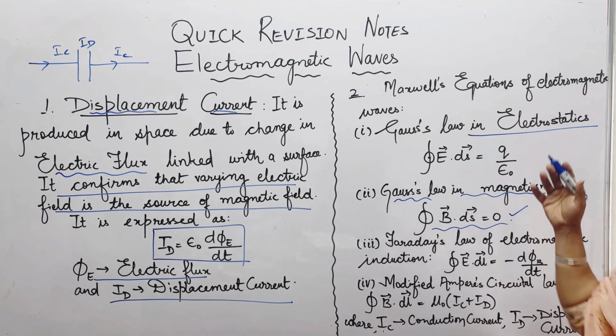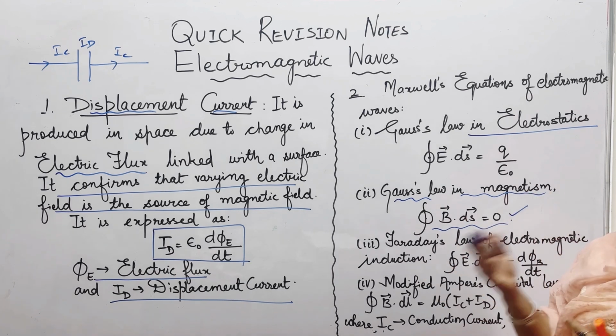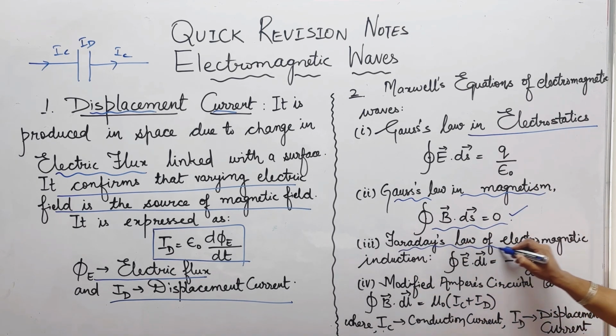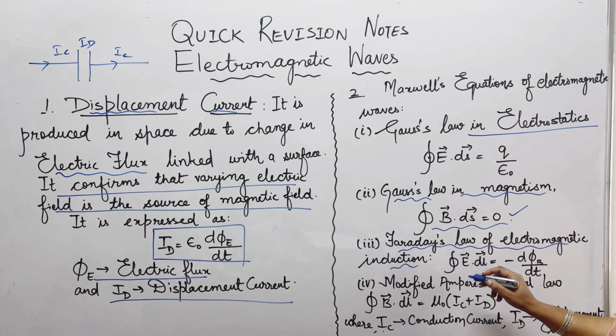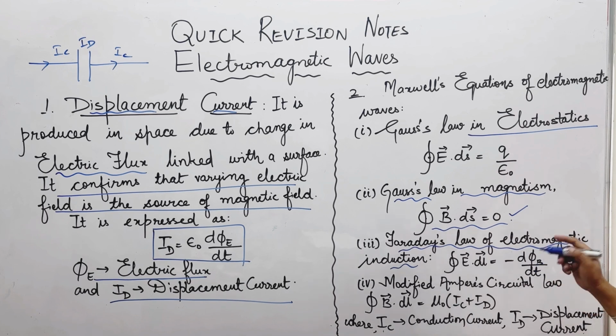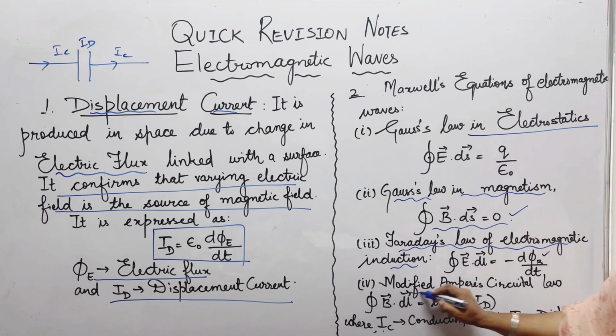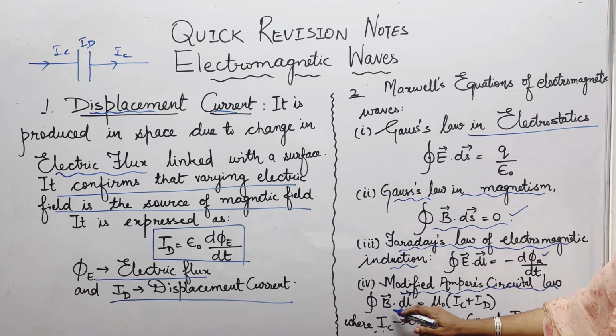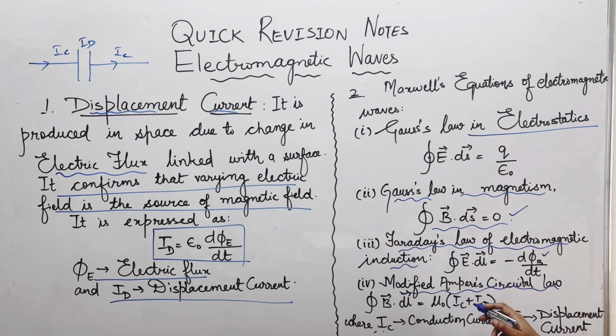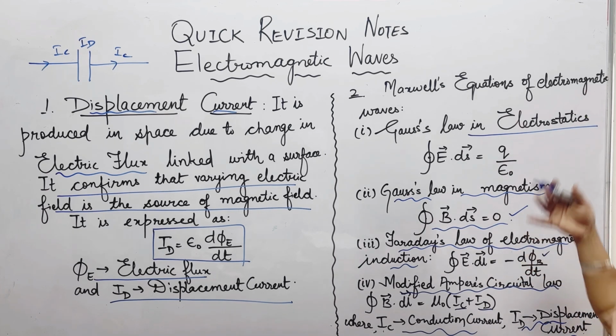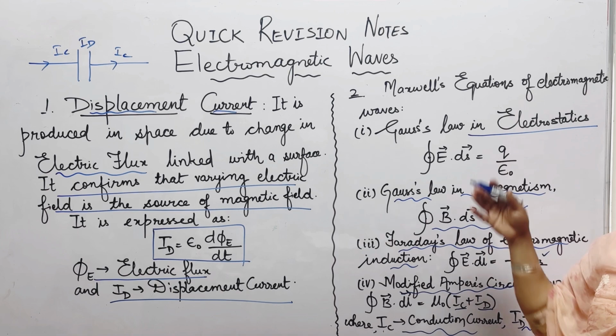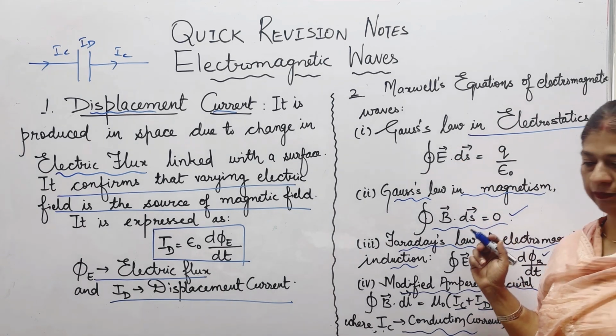Why is it 0? Because the number of lines entering that area is equal to the number of lines leaving it. Faraday's law of electromagnetic induction: according to it, the line integral of the electric field is given by the negative of the rate of change of magnetic flux phi B. And the modified Ampere circuital law: earlier it was the closed integral of B dot dl equal to mu naught I. Now this I is replaced by IC plus ID, where IC is the conduction current and ID is the displacement current. This is how Maxwell summed up all the equations, and these are the 4 important Maxwell's equations.